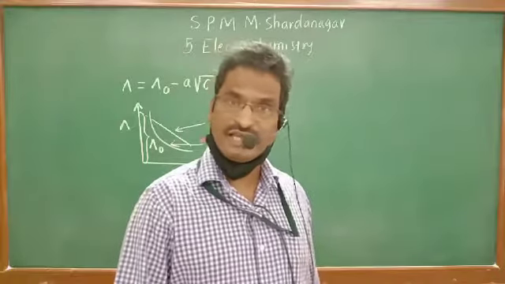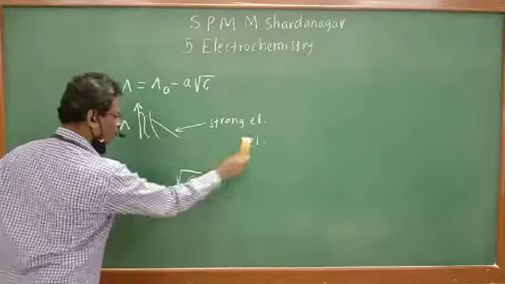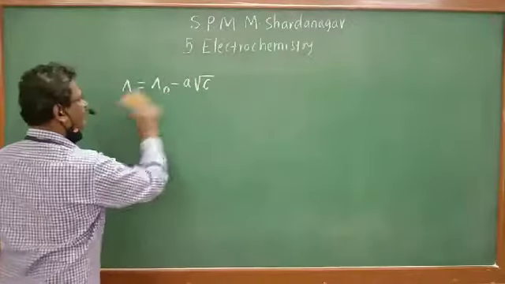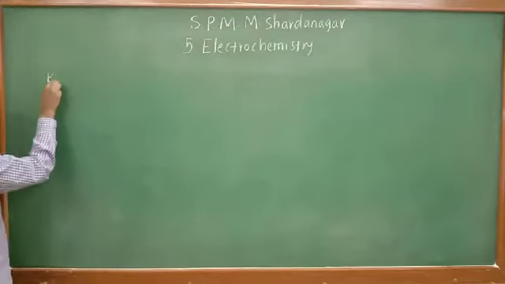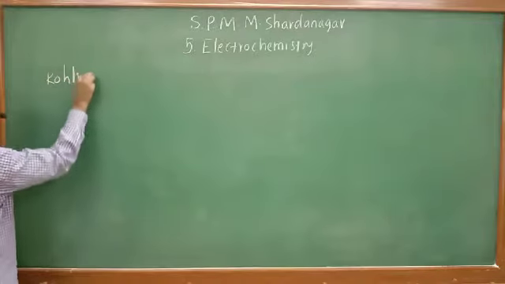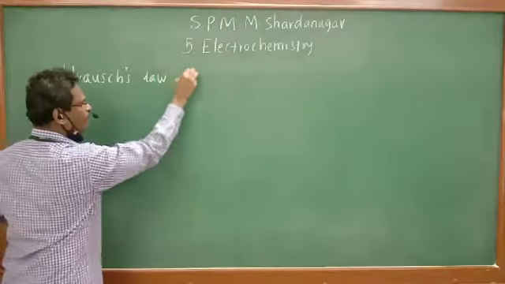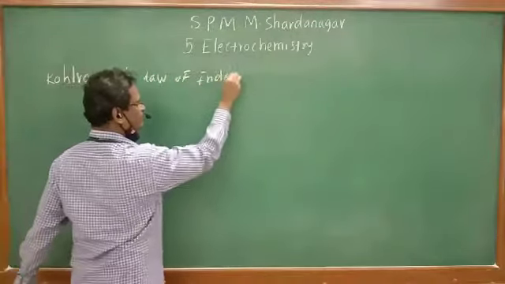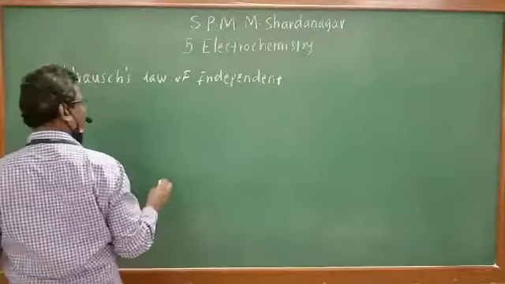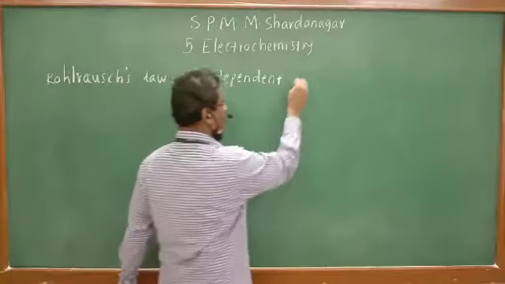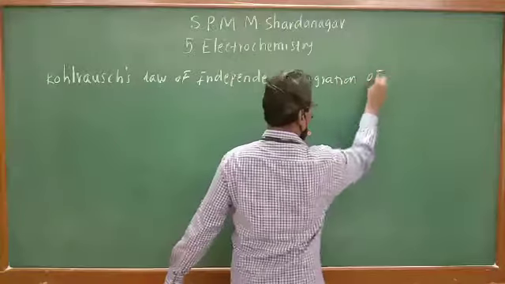That law is known as Kohlrausch's law of independent migration of ions, or independent movement of ions.